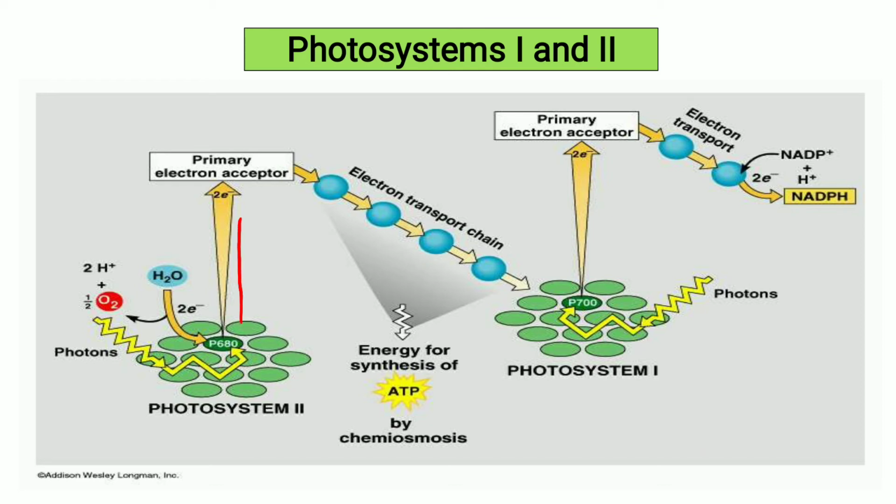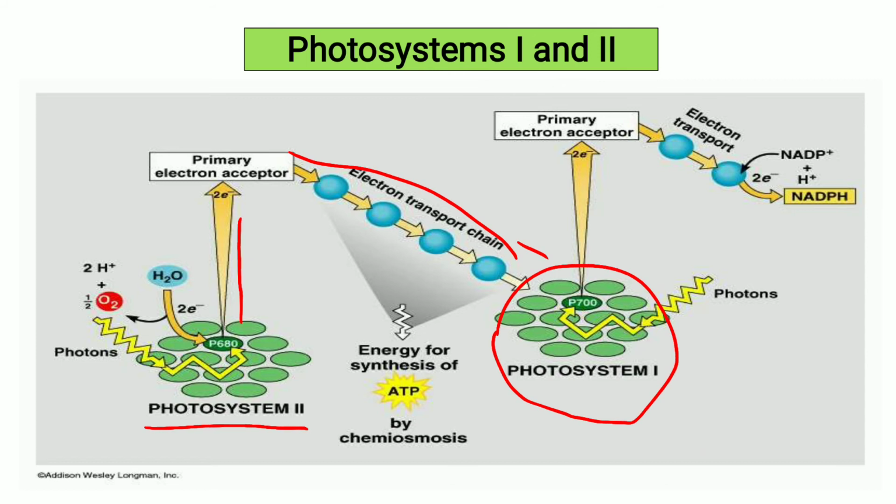Then they are passed down the electron transport chain, which is connected to photosystem 1 and eventually replenishes the lost electrons. In photosystem 2, water is split into hydrogen protons and electrons, and oxygen gas is also released.